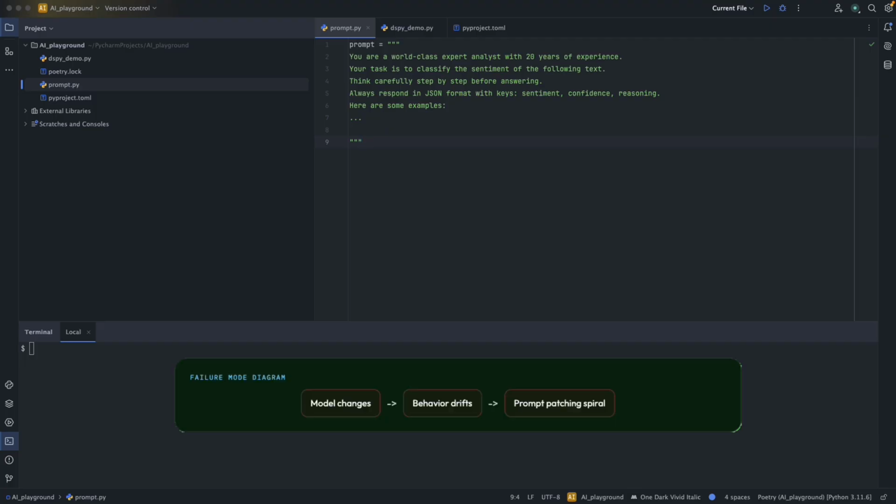It's fragile. Change the model, sometimes it breaks. Change the task slightly, maybe it will break also. And nobody actually knows why this wording works better than slightly different wording.